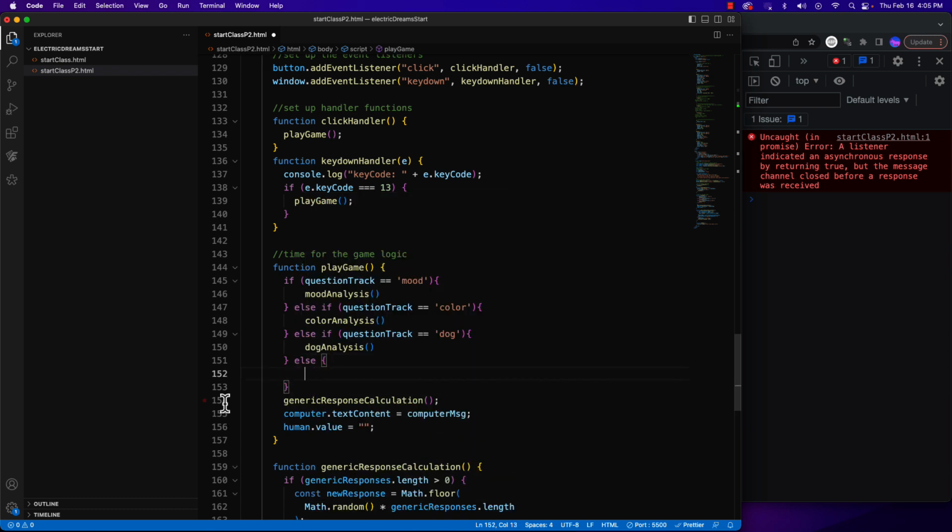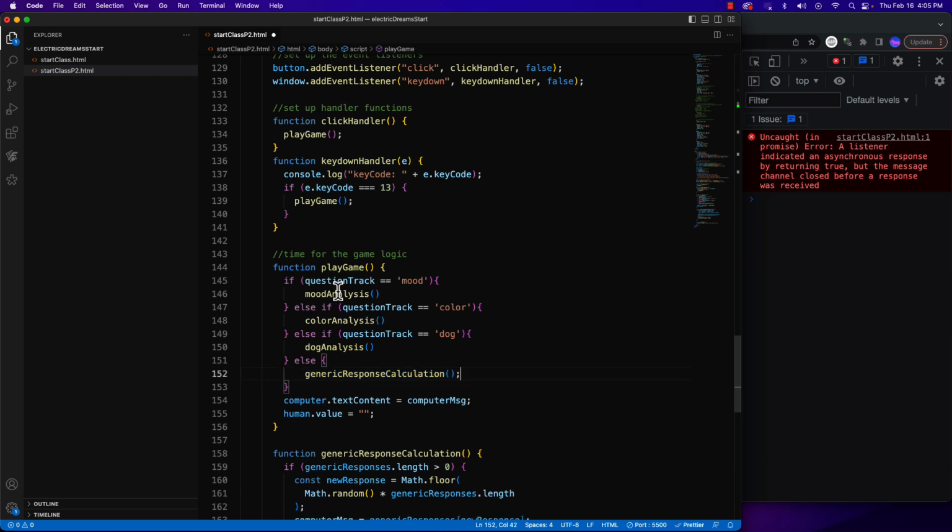And inside that else is where we're going to put our generic response. So if we're not on one of these tracks, or if our question track is something that we haven't accounted for yet, and we don't have a function for it yet, then we're just going to default to our generic response calculation. So that's the core structure of what we need.